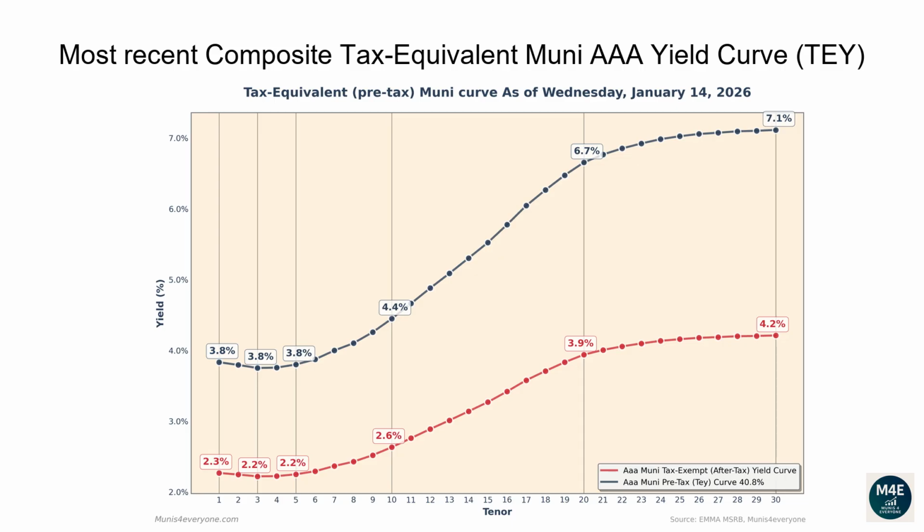The one-year tax-exempt yield is 2.27%, corresponding to a 3.83% tax-equivalent yield for investors in the top tax bracket. The two-year tax-equivalent yield is 3.79%. The 5-year tax-equivalent yield is 3.8%. The 10-year tax-equivalent yield is 4.45%. The 20-year tax-equivalent yield is 6.65%. The 30-year tax-equivalent yield is 7.11%.